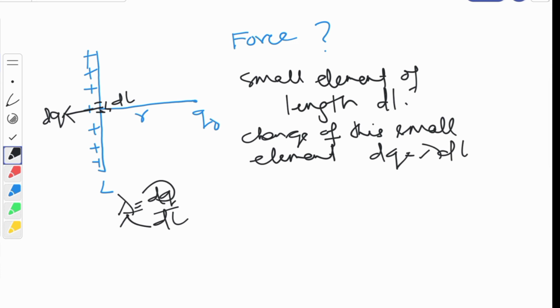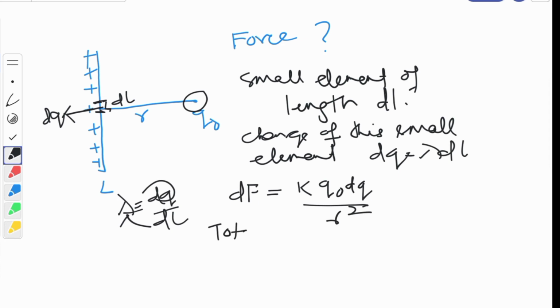Then there will be some force due to this elemental charge and this q naught. So what is that force? Let that force be dF. So dF is equal to k q naught dq by r square. This is the force between the small charge dq and q naught. Then for the entire conductor, what to do?